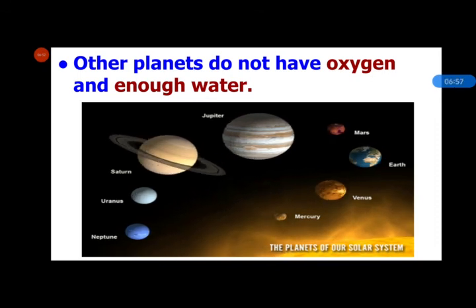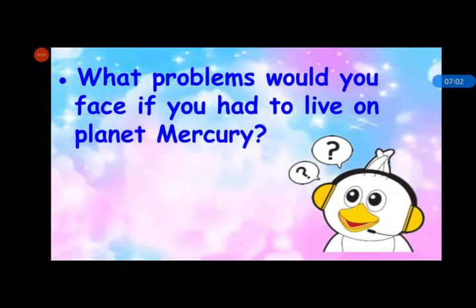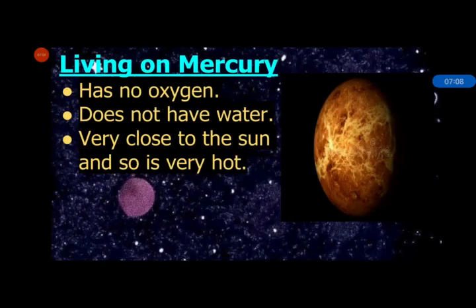Now answer, what problems would you face if you had to live on planet Mercury? So the planet Mercury has no oxygen, so we would not be able to breathe. It does not have water, so we would have no water to drink. The planet Mercury is very close to the sun and so is very hot. With all these problems, we would not be able to survive at all. And on planet Mercury, temperature is very hot, so it is impossible to survive there.